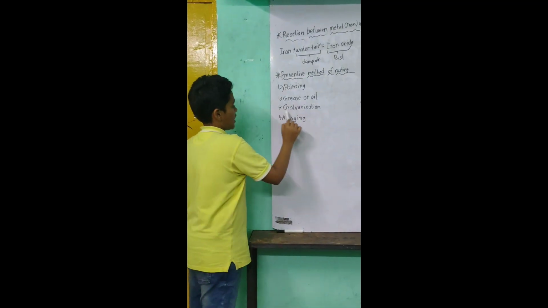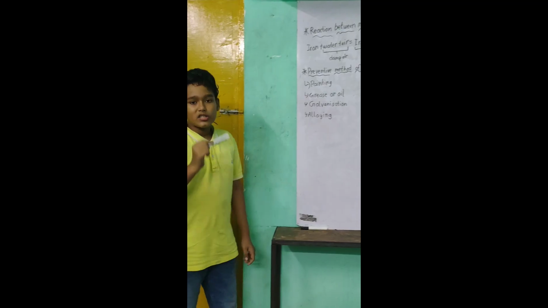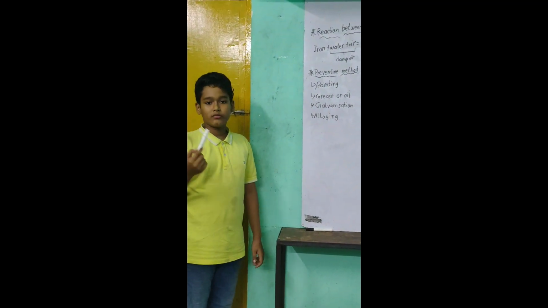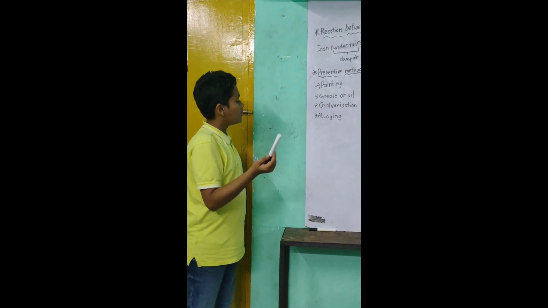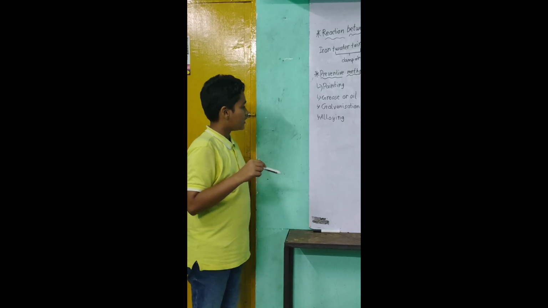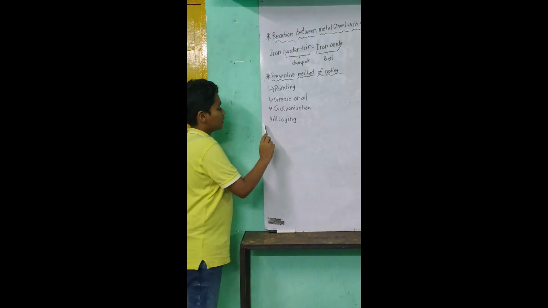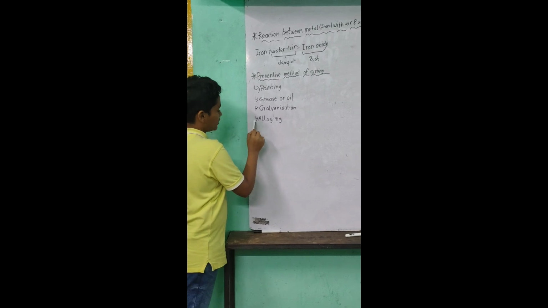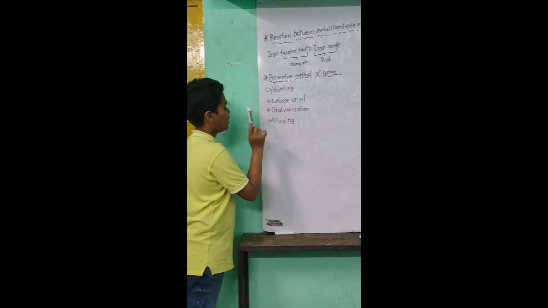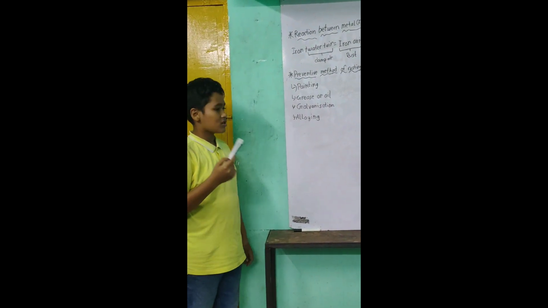The third method is galvanization. Galvanization is the process in which we apply a coat of another metal on the iron part. The last method is alloying. Alloying is the process in which